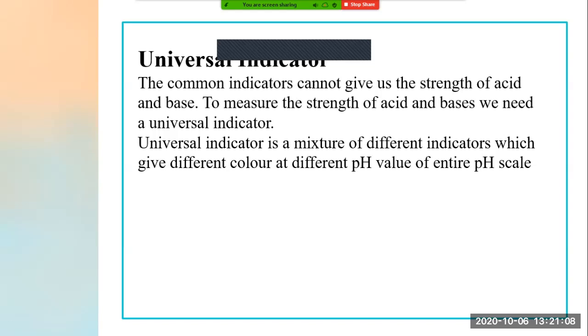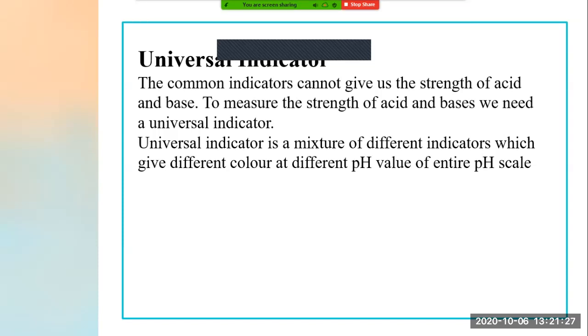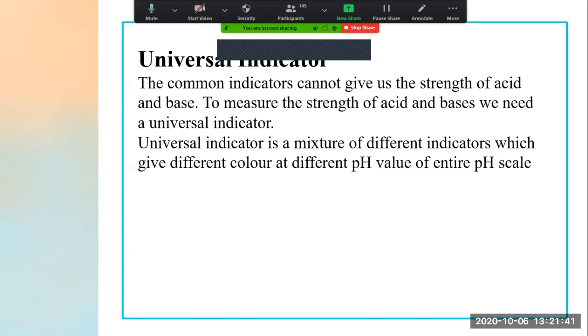Now, first we take a test tube. In that we take a solution of some salt, acid, or base. Then we put 2 or 3 drops of universal indicator. As we put the drops, there is a change in the color of the solution, and from that we can tell what the strength of acid or base in that substance is, or whether it is neutral.